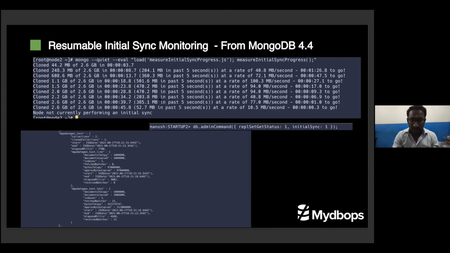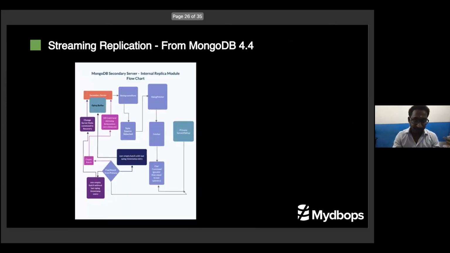Another beauty is a JavaScript created by one of the MongoDB system engineers. It is also on GitHub, and I shared the link in the reference of the slide. When you execute this command as it is, you will get a very neat output, like how much is cloned, how much is copied in the last 5 seconds, something like that. Till the initial sync is completed, you can get a very clean output here. But it is not able to produce a particular database or collection level copy, though overall it helps.